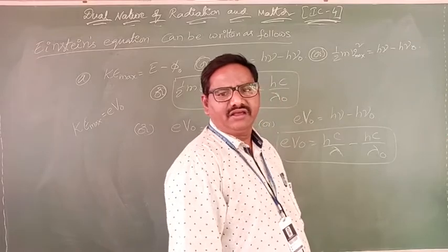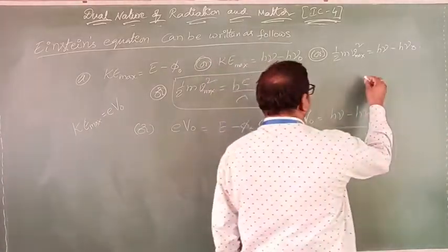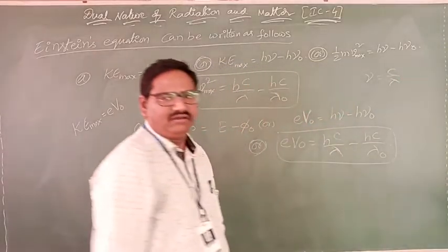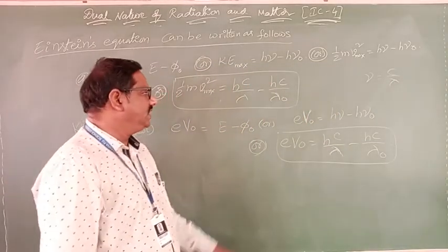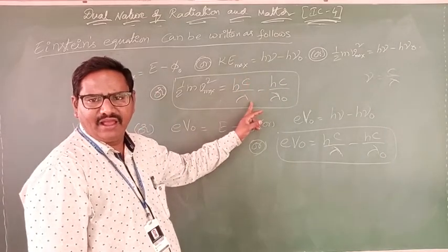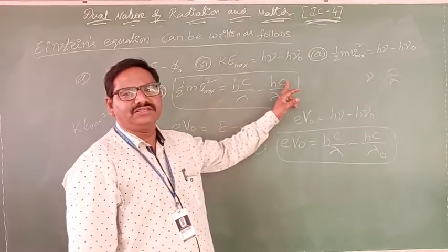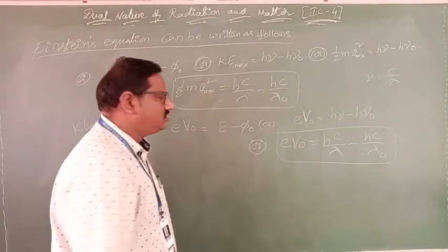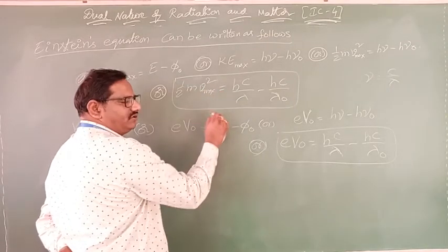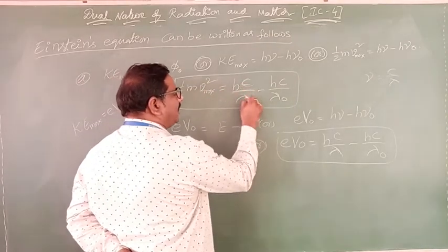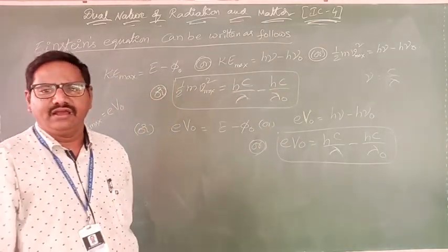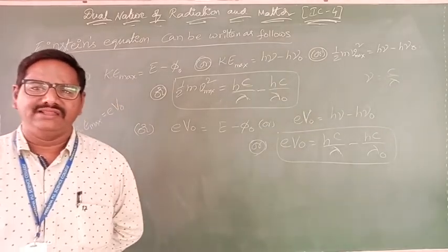Already we know that frequency nu equals c by lambda. Already we know the relation. By using that relation, here nu is nothing but c by lambda and nu naught is nothing but c by lambda naught. Clear? So finally we can write, half m v maximum square equals hc by lambda minus hc by lambda naught. Clear na?